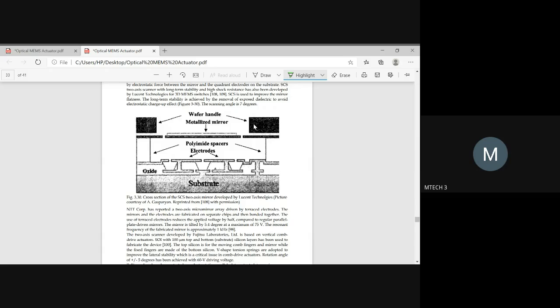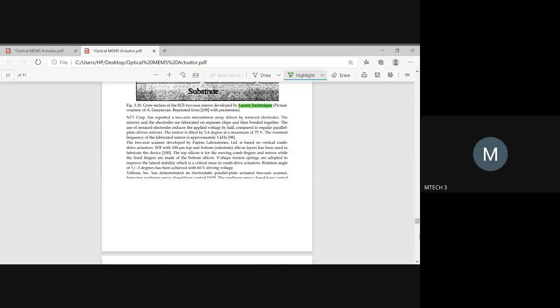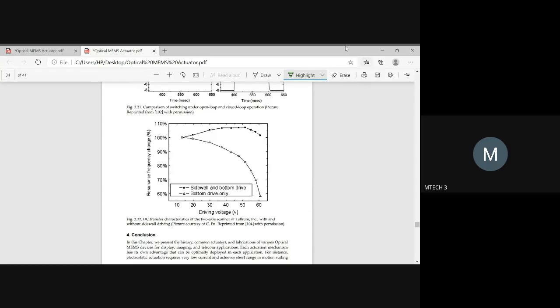And to handle it safely, you should be having some handle. So here the wafer handles are given so that you can lift and keep it wherever is needed. So this was developed by Lucent Technologies. Okay, so this is just an application based at the end. So I've covered in brief the optical MEMS application. Was the case study content clear enough? The importance of optical MEMS, its mechanism and applications?